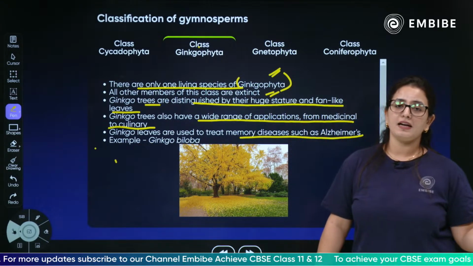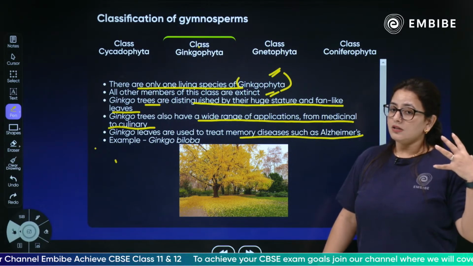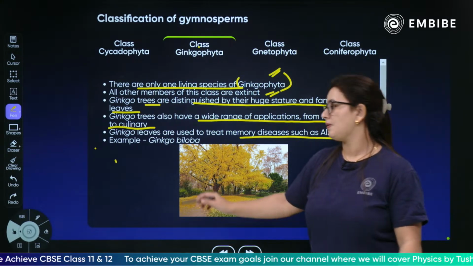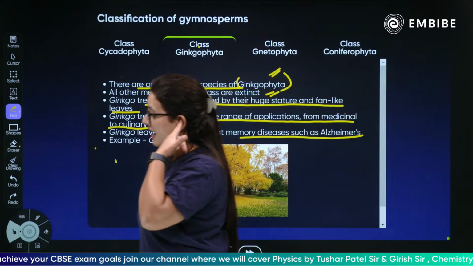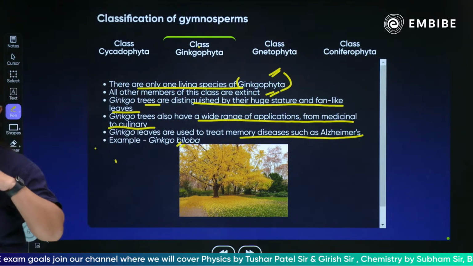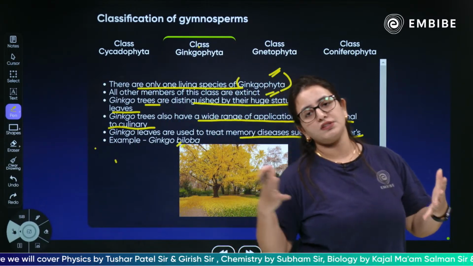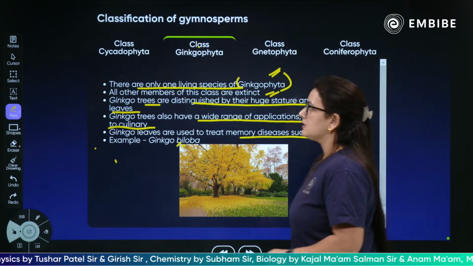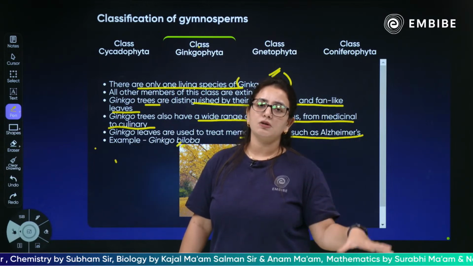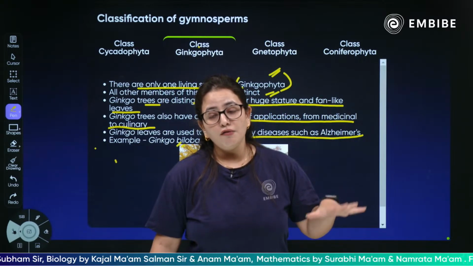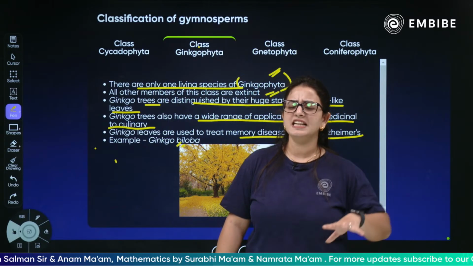Basically, the example of Ginkgophyta, which is the only living species present in the ginkgo class, is the ginkgo biloba. And a lot of people have seen this in the movies also. The fan-like leaf appearance is very evident, which makes it more unique than the other classes of the Gymnosperms. Yes, the cycad family, the ginkgo family. As you can see, children, the major families of these Gymnosperms, the species belonging to these classes, are majorly extinct.